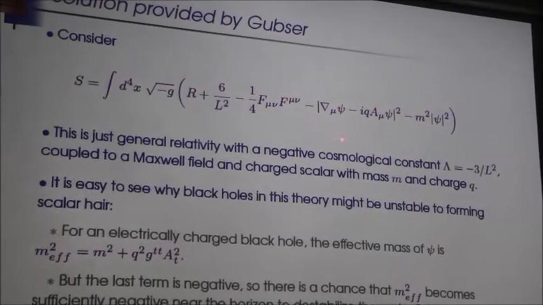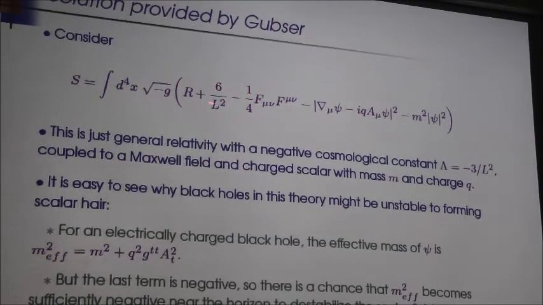This is the Maxwell field, and this is the GR part with a negative cosmological constant. And it is actually easy to see. I think I should write, it is not actually easy to see, but anyway, why black holes in this theory might be unstable to forming scalar hair.